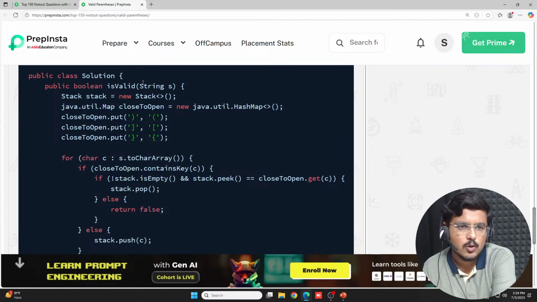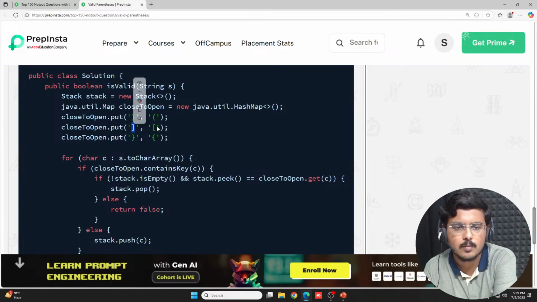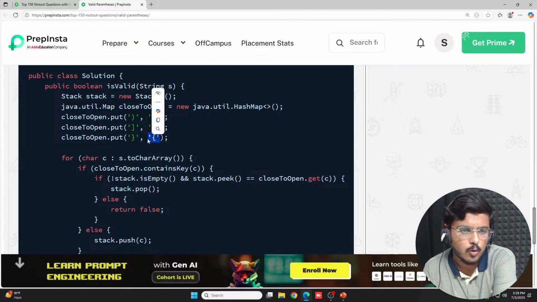You create an isValid function and put a string here. Then you go to stack, create a new stack, and you have a new hash map. In this hash map you store the key value pairs. Close to open is the name of this hash map. To the closing bracket you have the opening bracket, to the square closing bracket you have a square opening bracket, to a curly closing bracket you have a curly opening bracket.